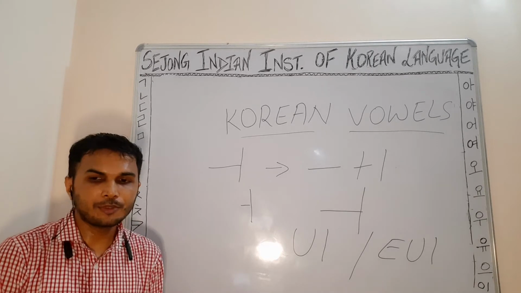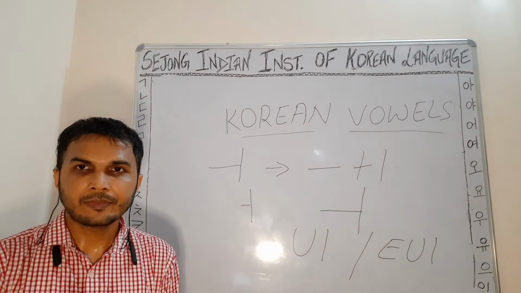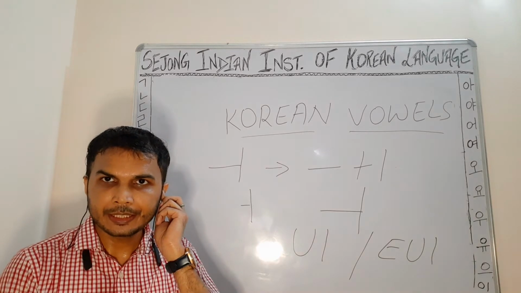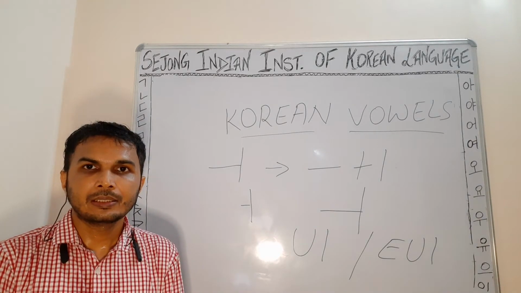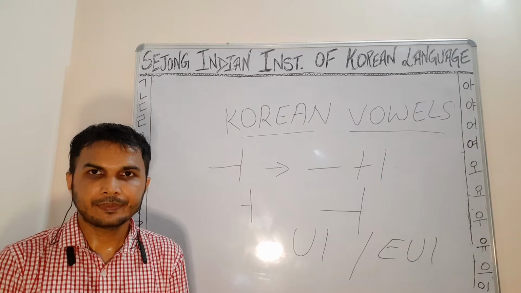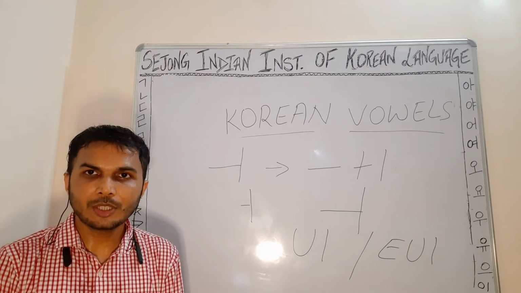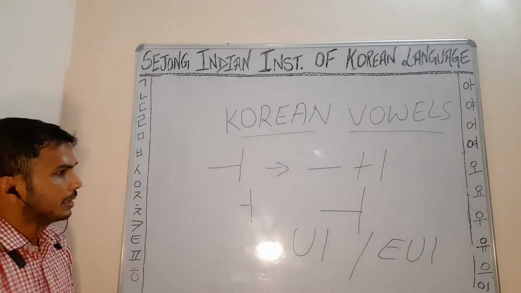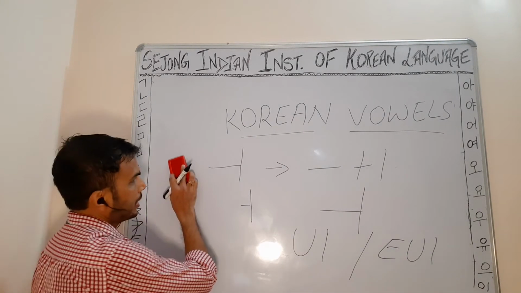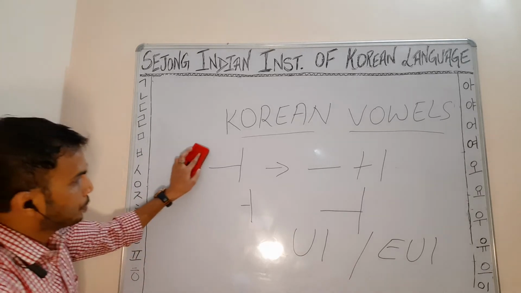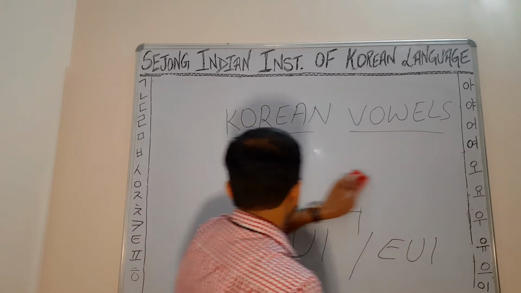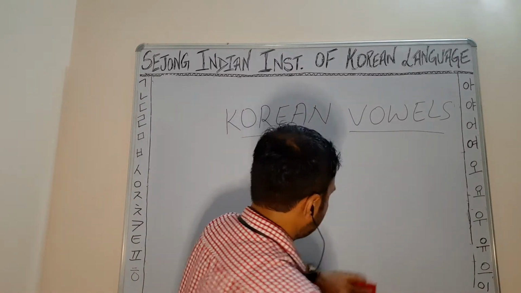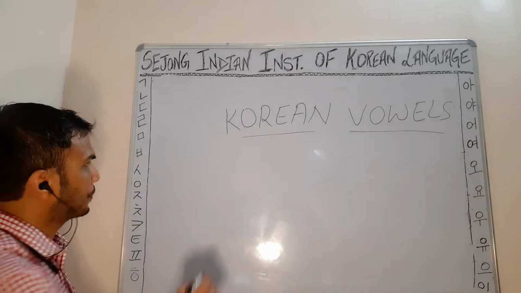Then next diphthong is wi. Next Korean diphthong is wi. Okay, so I'll write wi here. Right. It is u plus i is wi.